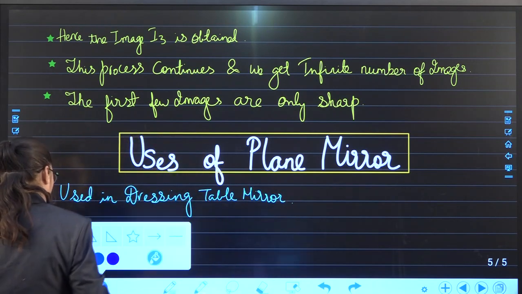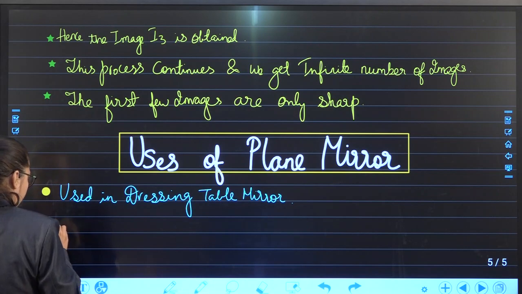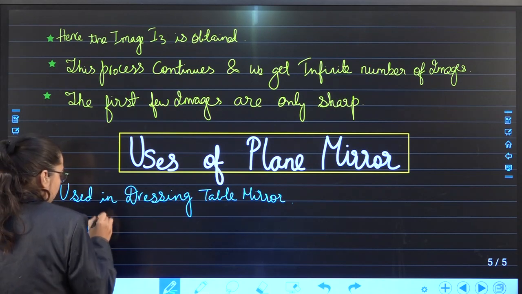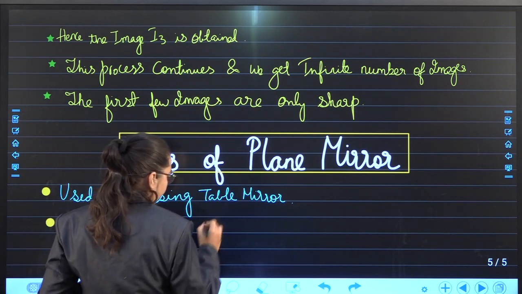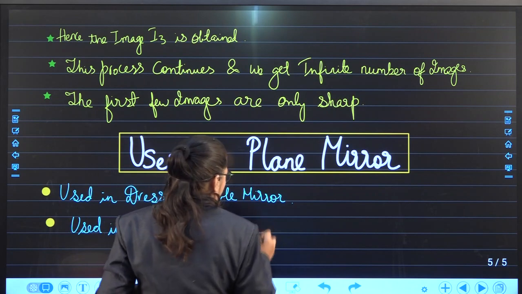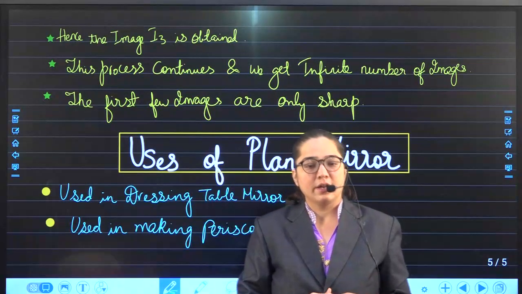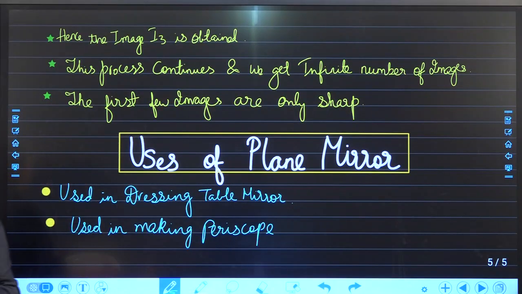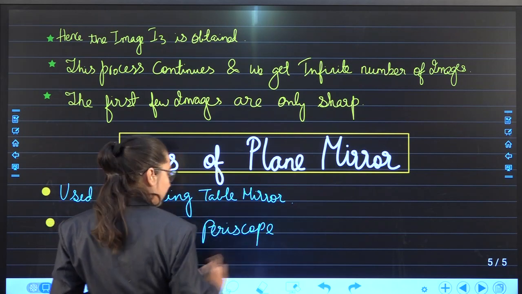The next is it is used in the kaleidoscope and periscope, and we will learn about it in detail soon in the next session, what is the kaleidoscope and what is the periscope.